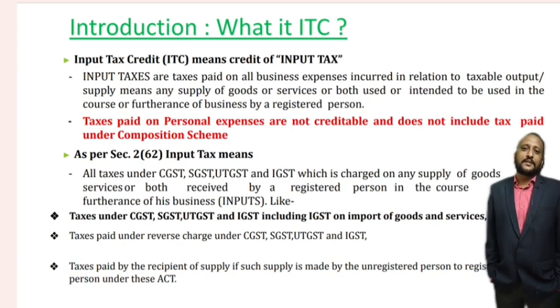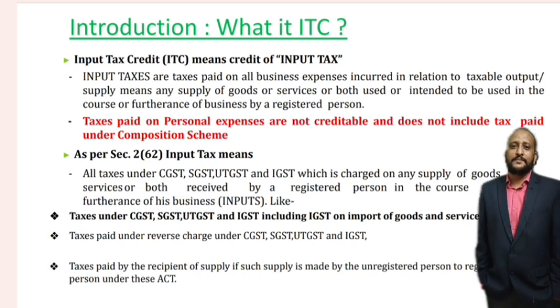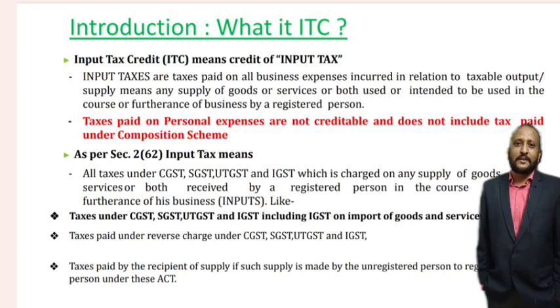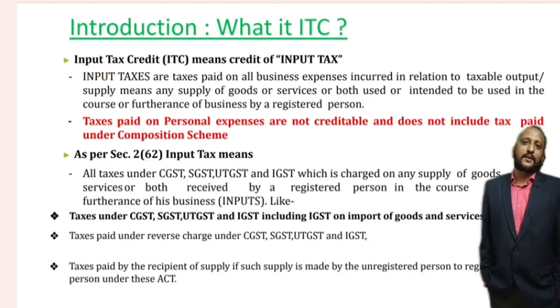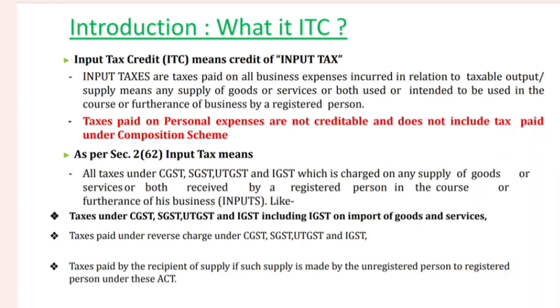Now let us see what is ITC. ITC consists of three important words, that is input, tax and credit, right? So what is input tax credit? Input tax credit simply means the credit of input tax. When the government gives the credit back to the taxpayers, the dealers, on the inputs, it is called the credit of input tax.